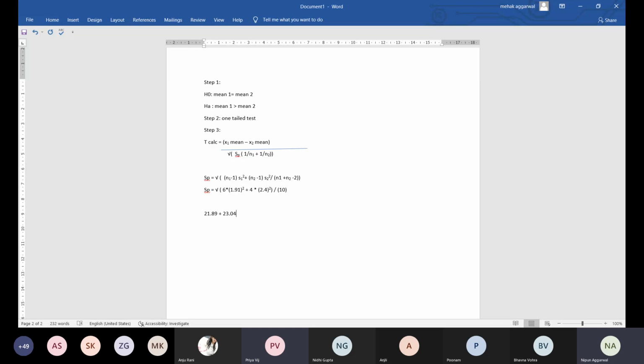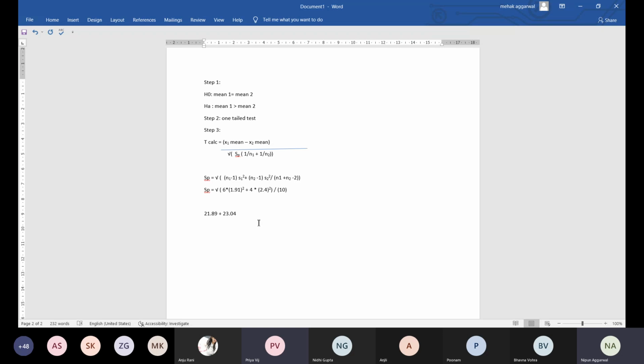Fine. So 44.93 divided by 10, so 4.493, and under root of 4.49 is 2.11.